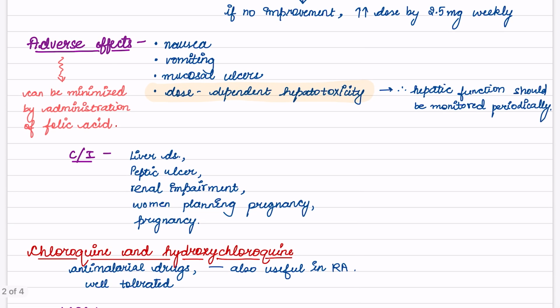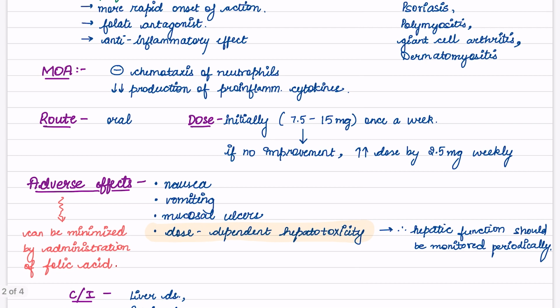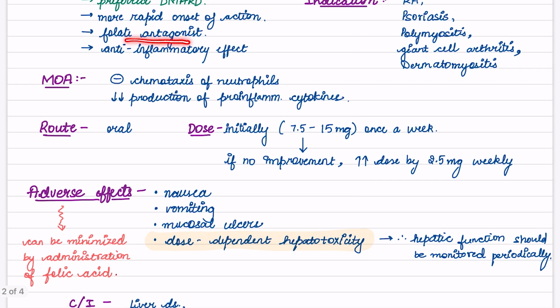What are the adverse effects? Nausea, vomiting, and mucosal ulcers. The major thing to note here is dose dependent hepatotoxicity. It is very, very important. It means as we increase the dose, the toxicity also depends on how much it is increasing. Therefore, hepatic function should be monitored periodically. Adverse effects can be minimized by administration of folic acid. Why? Because it is a folate antagonist.